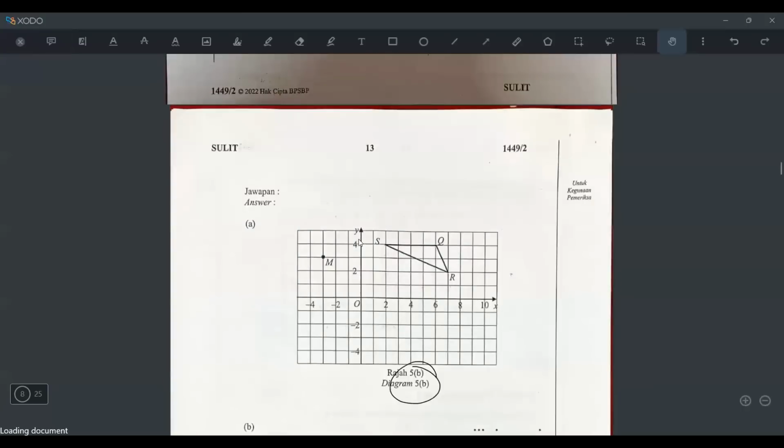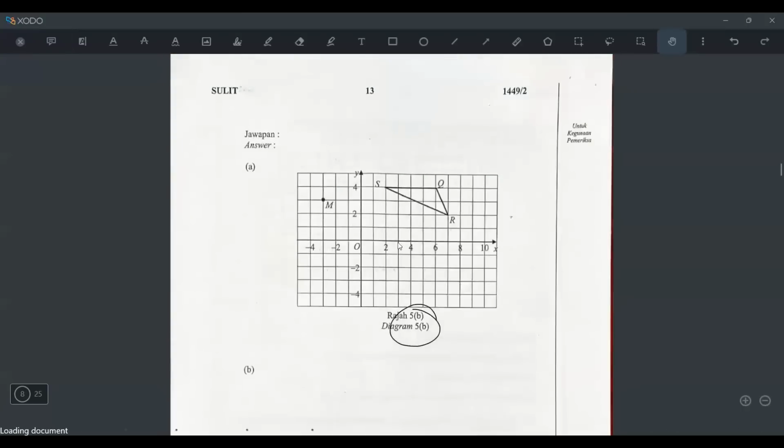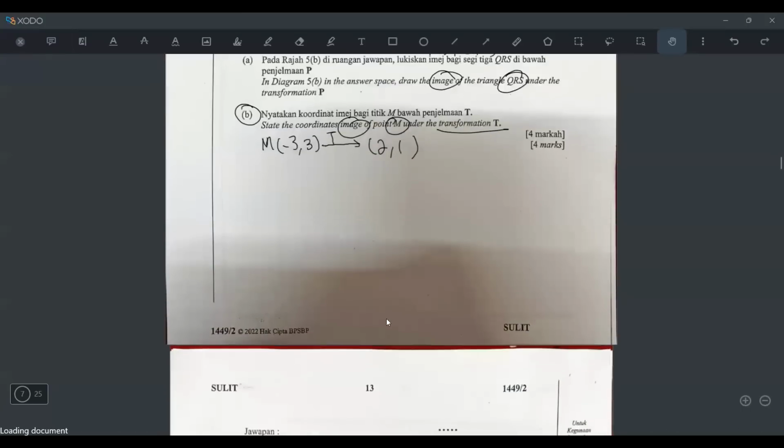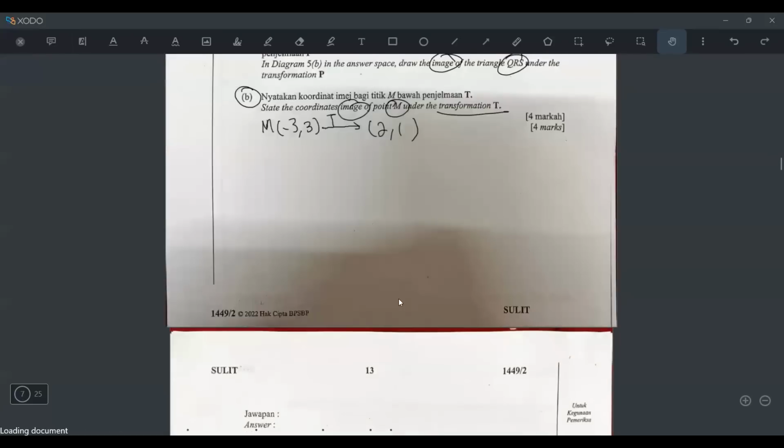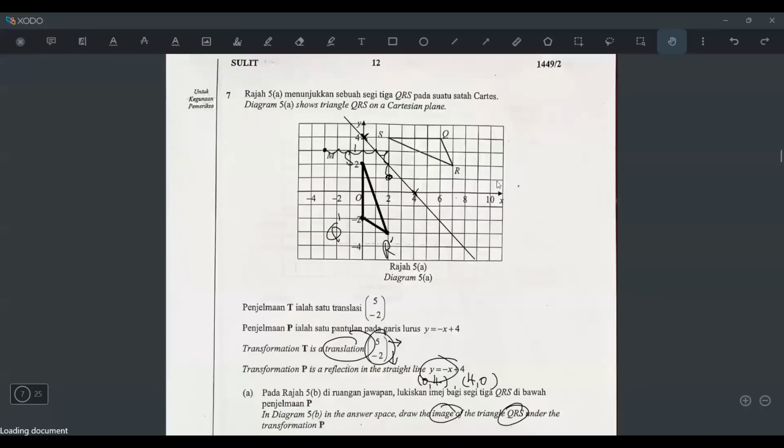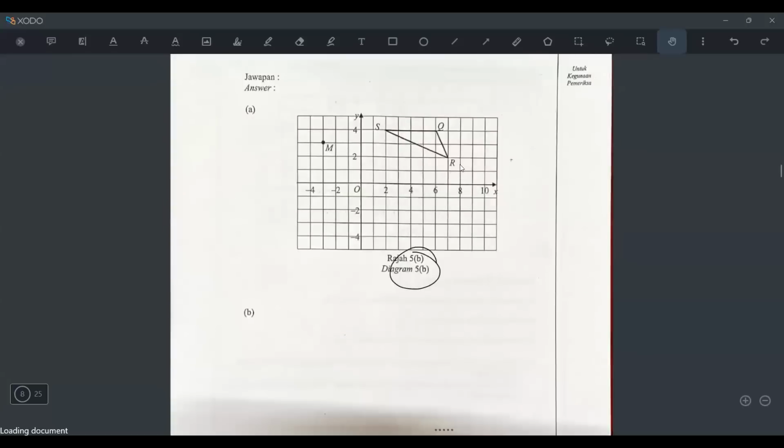But of course, you're supposed to do it here. You're supposed to do it in the answer space, right? But I do it here. Okay, but it's the same. So yeah.